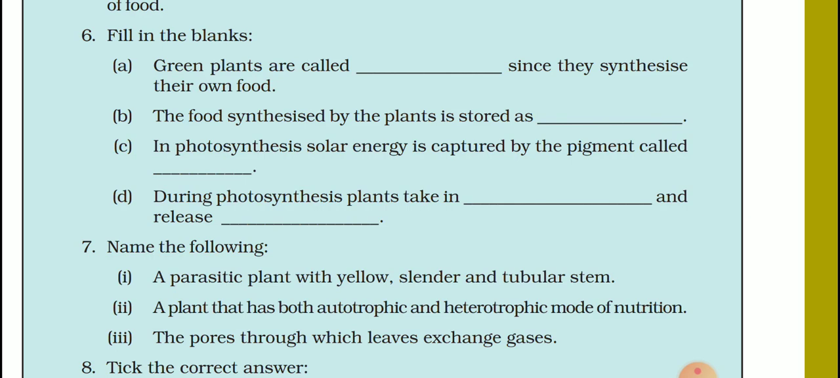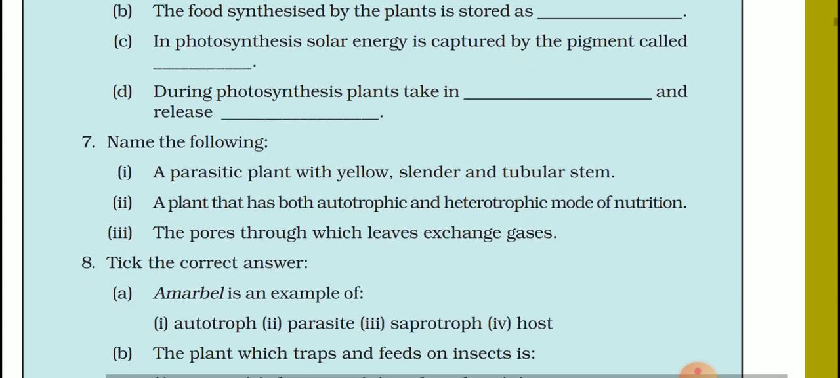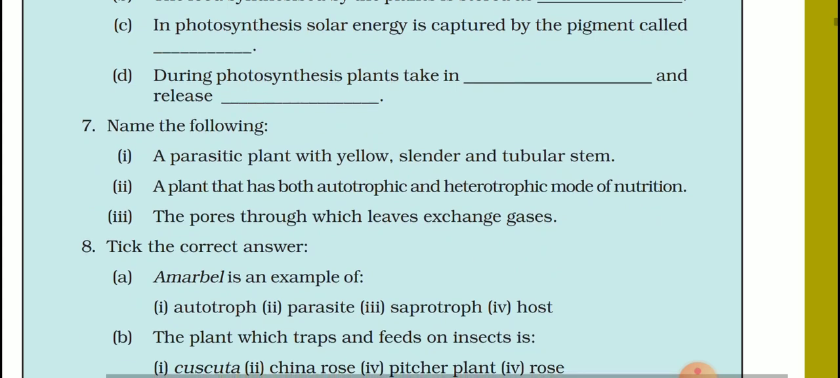Name the following. Question number 7. A parasitic plant with yellow, slender and tubular stem. You have to name the plant which is yellow, slender and has a tubular stem. The parasitic plant is Cuscuta.